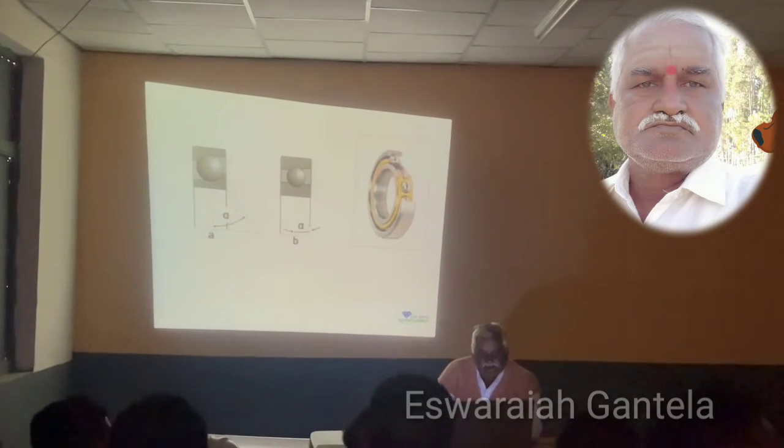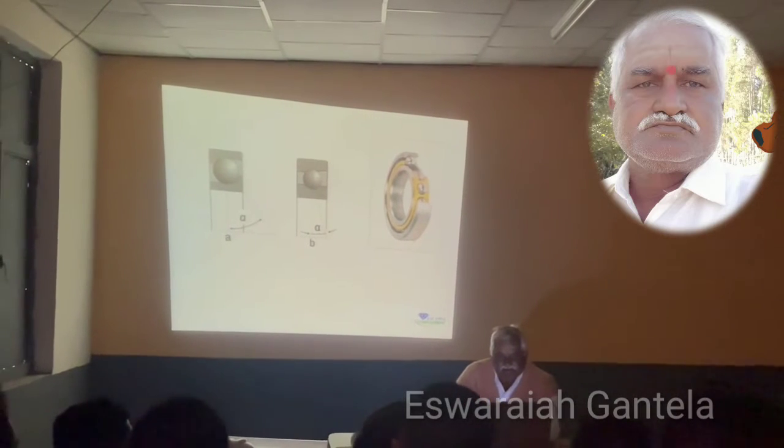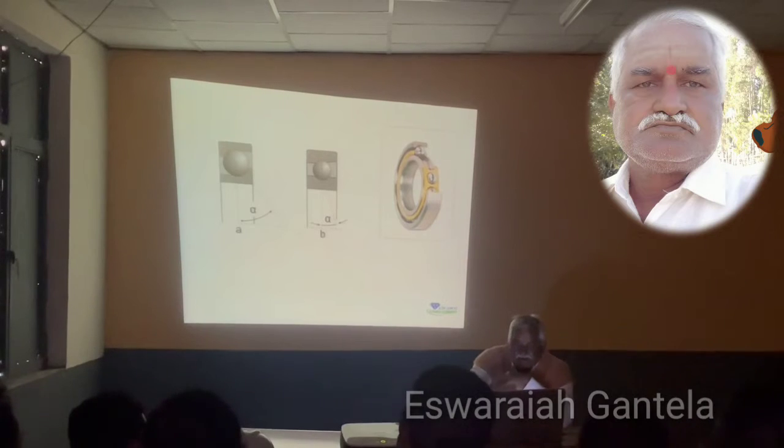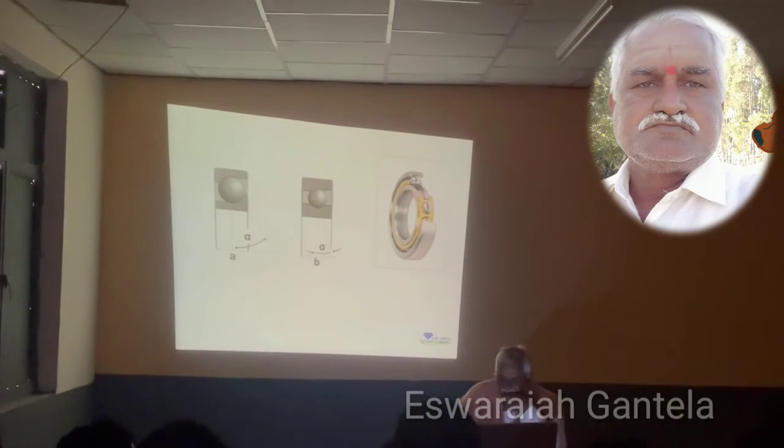You see, here the self-aligning roller, they gave the picture. Maybe angular misalignment or parallel misalignment is there, the roller can adjust itself. Okay?